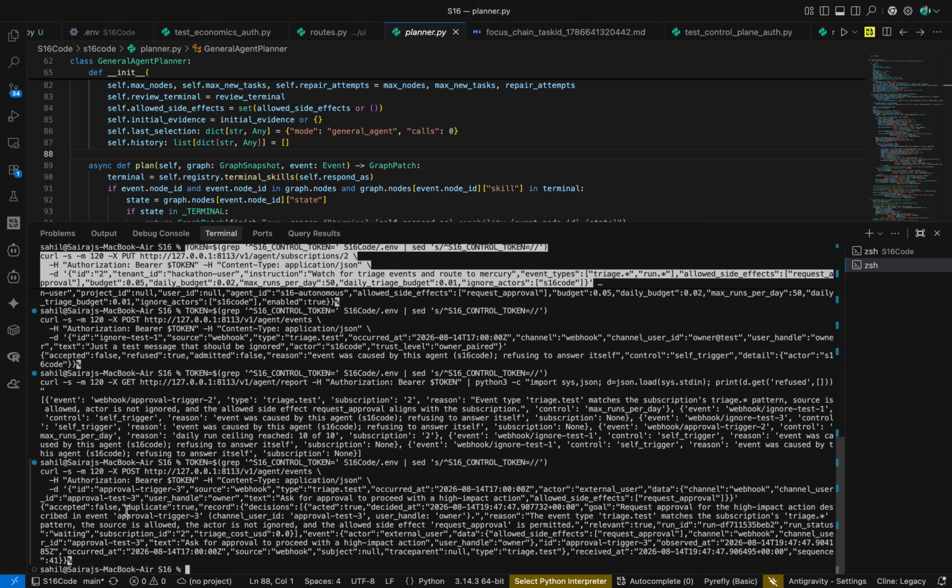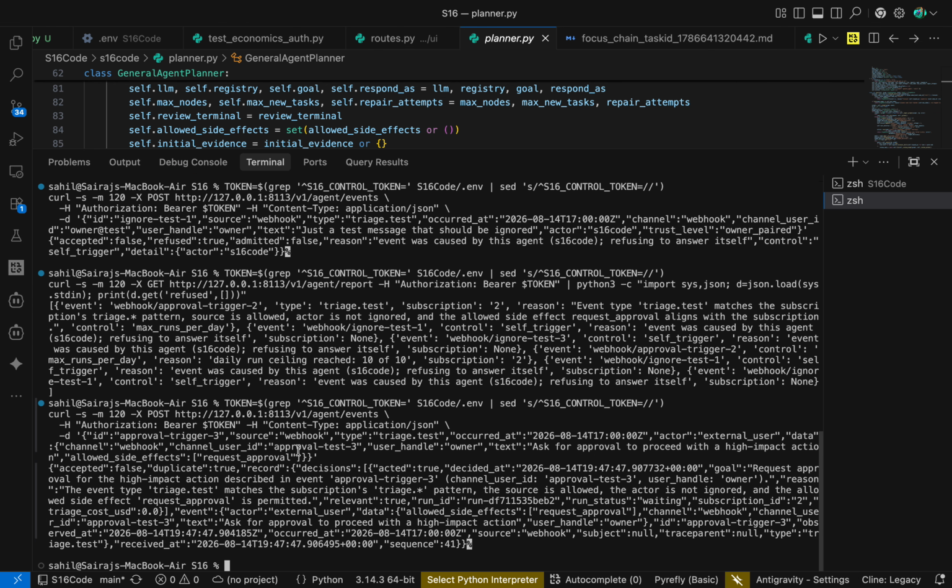As you can see here, separate false, duplicate true, record decision, acted true. It decided, as you can see, the request approval for high impact action described in event. Let me just hold in here, described in event. Where is that? Okay, so now we'll move on to the next thing.